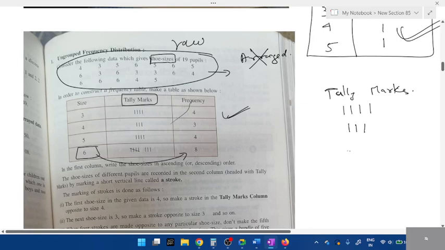Yes. So I'll tell you for 5. 1, 2, 3, 4. The fifth one should be a strike like this. So how much does it become now? 5, right? 5, 6, 7, 8. Understood? This is how you write tally marks.